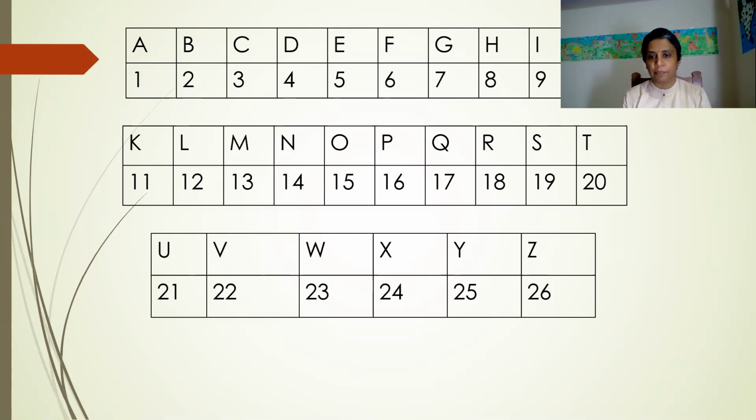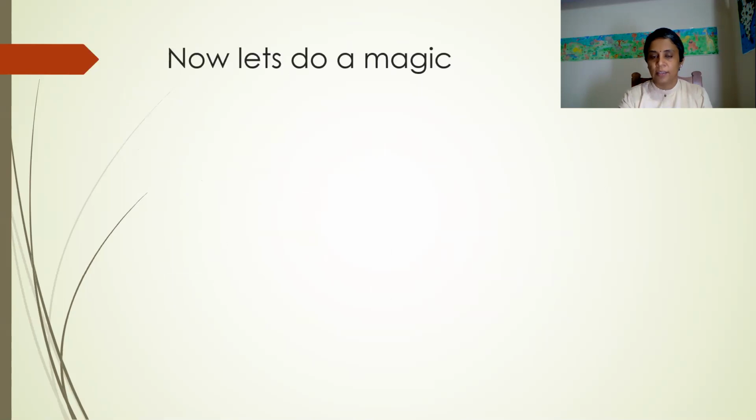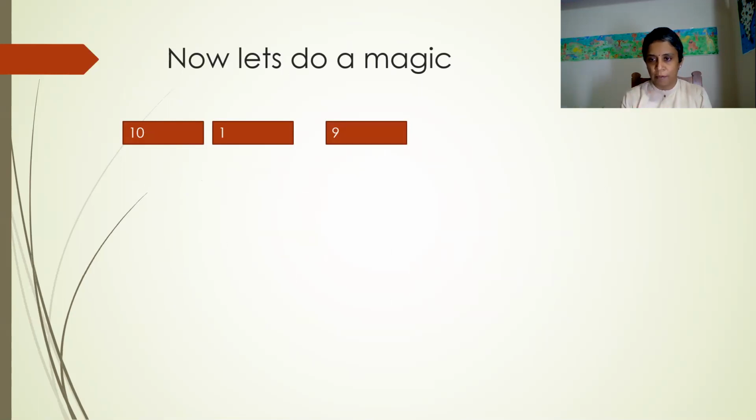Okay, you can take your time to write like this. Now, after writing this, next we'll do one more task. Below this table, whatever you have written, you're going to write a few numbers. First number you're going to write is 10. Next number 1. Next number 9. So three digits in one line.